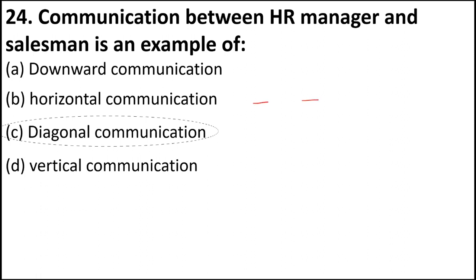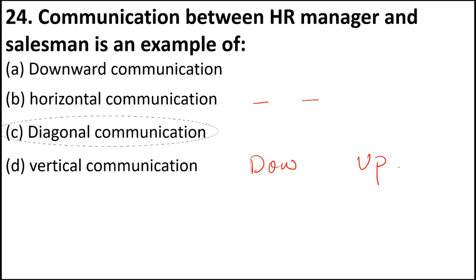Vertical means when a senior is talking to a junior. Even that is of two types, upwards and downwards. So when a senior is talking to the junior, it is downwards, or when the junior is talking to the senior, it is upwards communication.